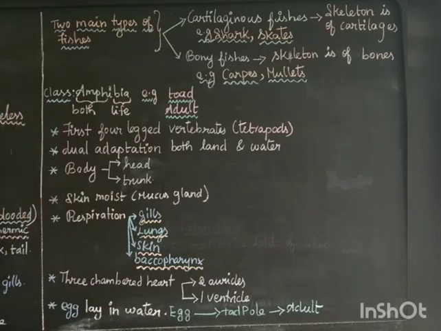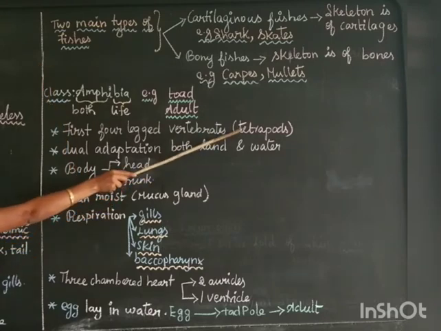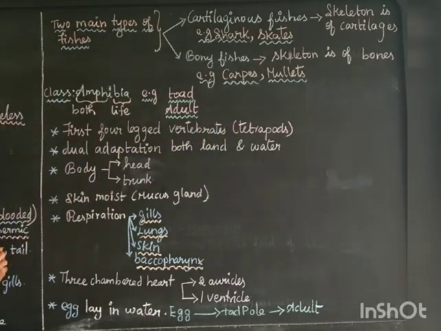Then coming to class 2, Amphibia. Amphi means both, bia means life. That is, these animals live on both land and water, so they are called amphibians. Examples for amphibians are toads and frogs. Okay, let us see the first 4-legged vertebrates. Tetrapods means having 4 legs. Amphibians have 4 legs, so they are called tetrapods.